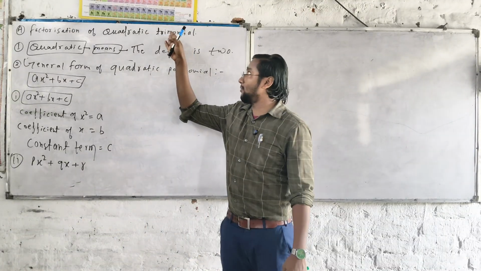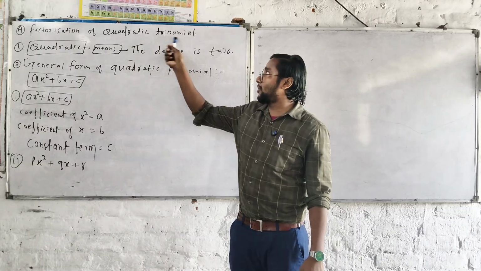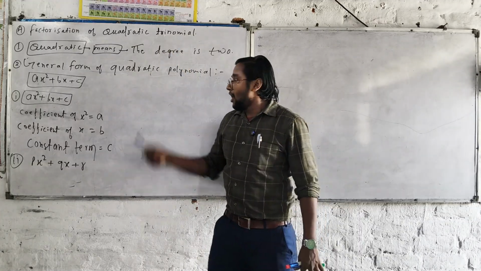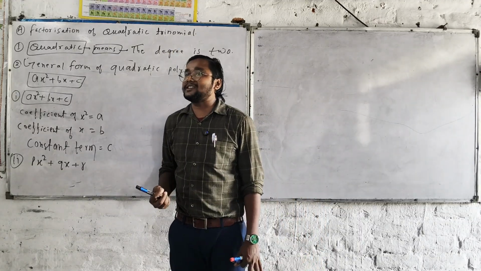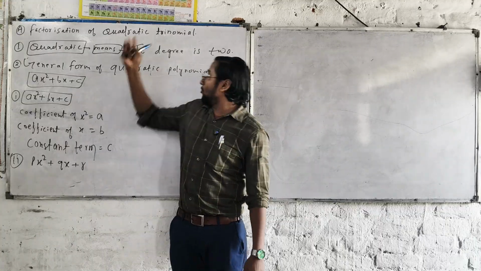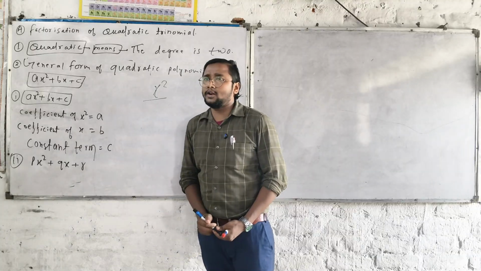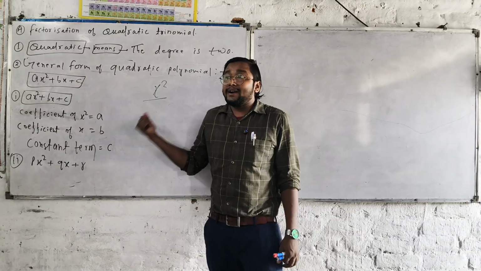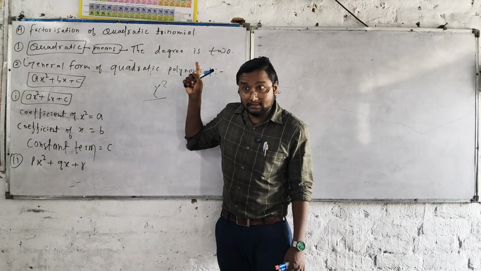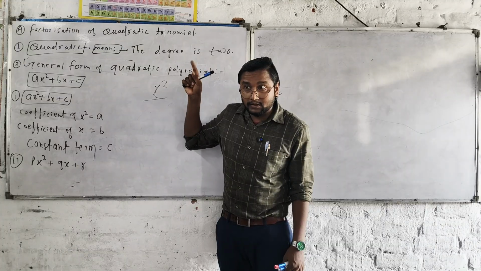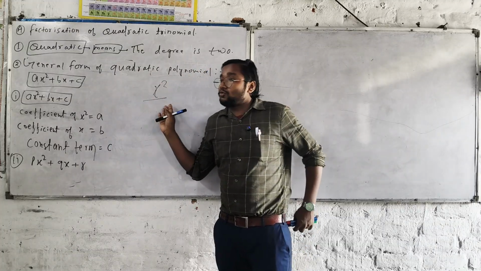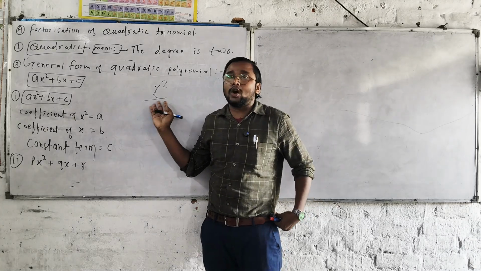Now one more thing about trinomial. Trinomial means there are three terms. A quadratic polynomial is not always represented with three terms. You will ask, sir, is it a quadratic polynomial or not? I will say yes, it's a quadratic polynomial, but I cannot call it a quadratic trinomial.